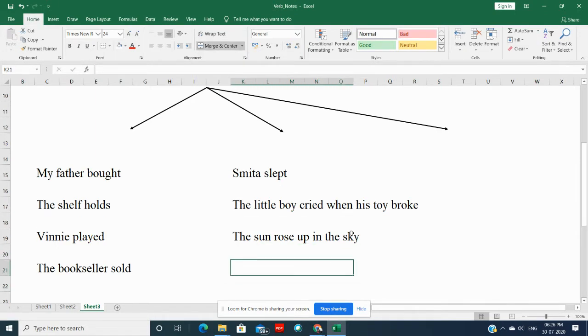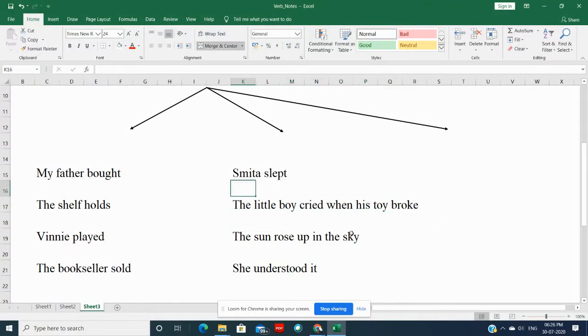She understood it. Well, so these are some of the sentences.